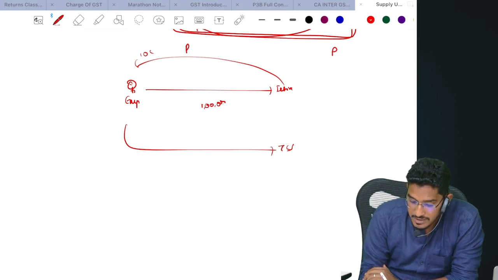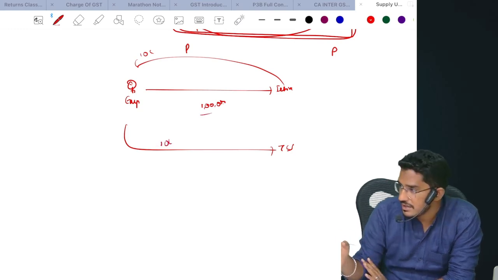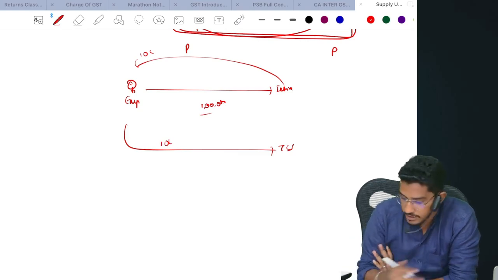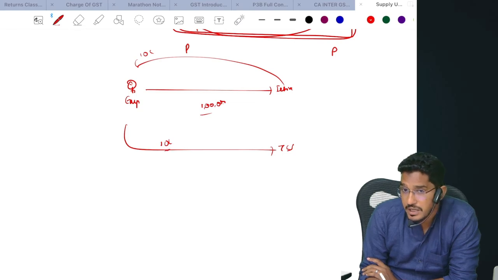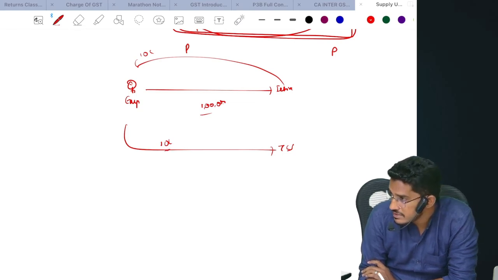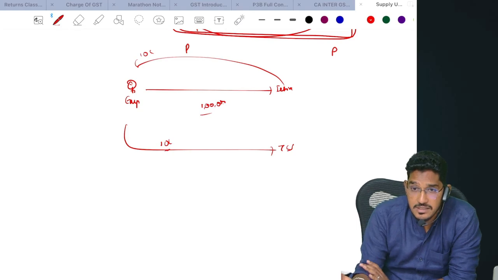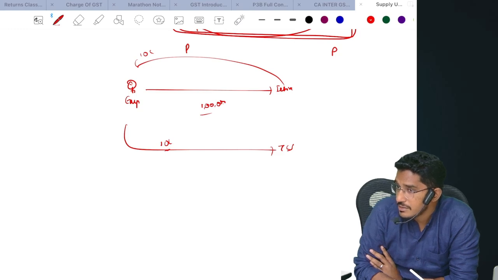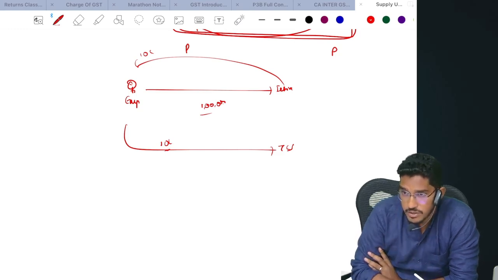Whatever the monthly salary is, those are the services provided by the employee to the employer in the course of or in relation to the employment. Now, whatever non-compete agreement remuneration is received for not joining TCS, Infosys is paying to their employee some 10 lakh rupees. Will that also be considered as remuneration in the course of employment?